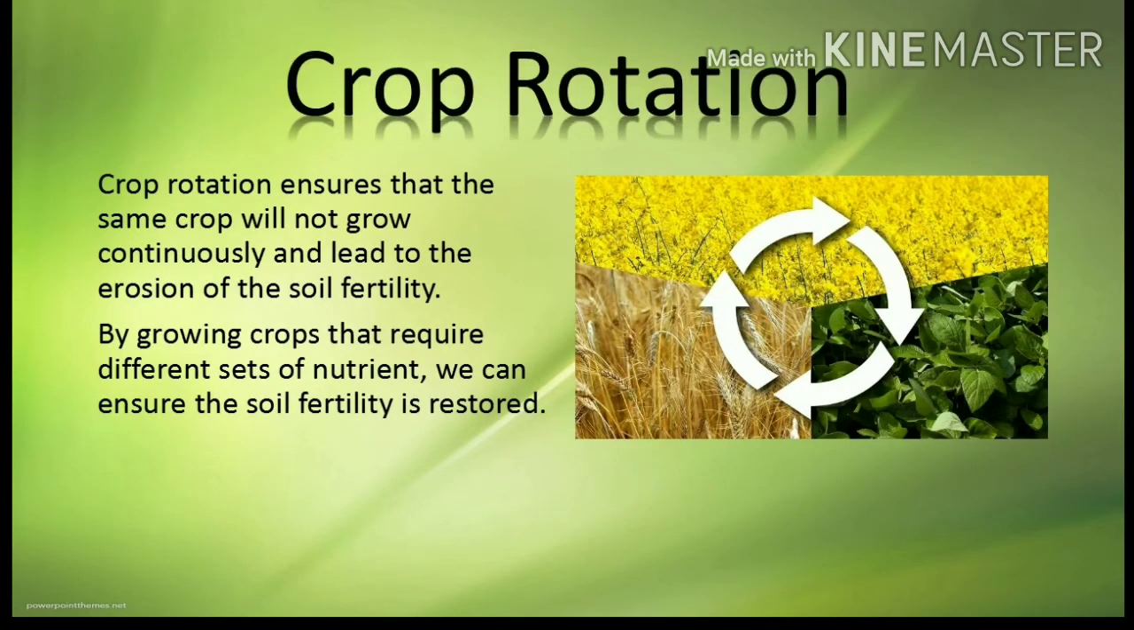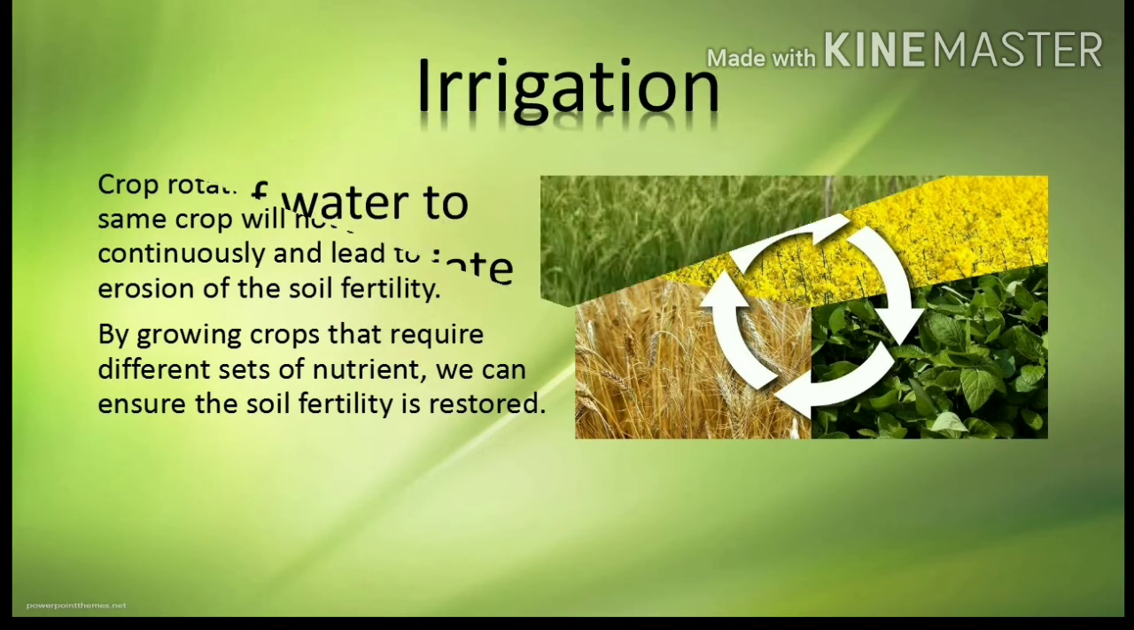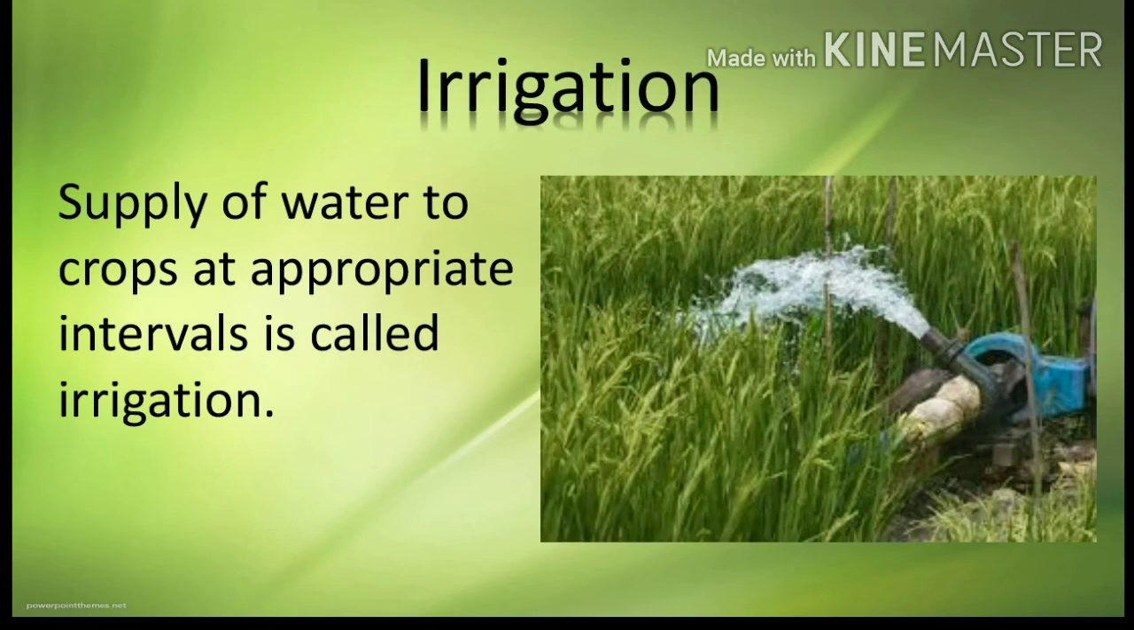What is crop rotation? Crop rotation ensures that the same crop will not grow continuously and lead to the erosion of the soil fertility. By growing crops that require different sets of nutrients, we can ensure that the soil fertility is restored. What is irrigation? Supply of water to crops at appropriate intervals is called irrigation.